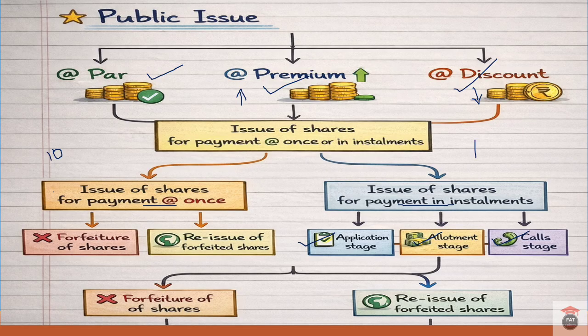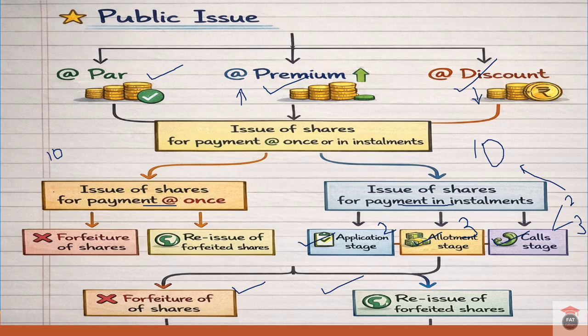So for example, if the company has to receive 10 rupees per share, maybe during application they will receive 2 rupees, and during allotment they may receive 3 rupees, and during calls, if they are doing two calls, in the first call they may receive 2 rupees, and in the second call they may receive the remaining amount, 3 rupees. So like that, a total of 10 rupees they will receive. Likewise, the issue of shares will happen for payment in installments.